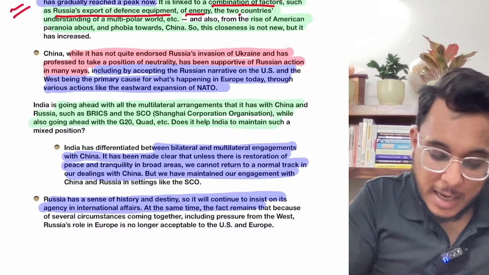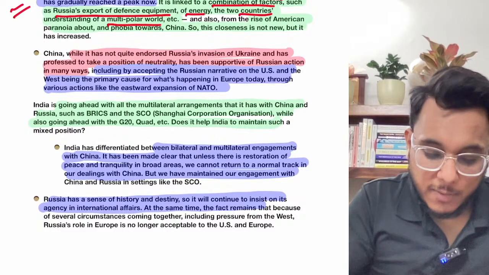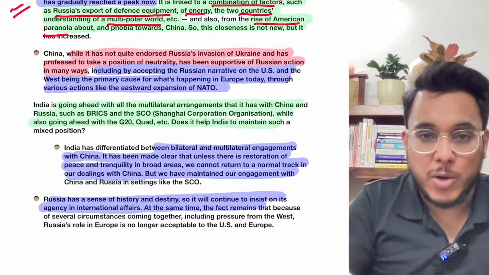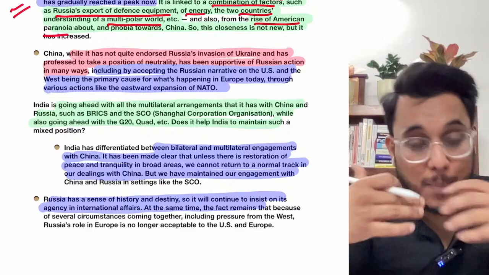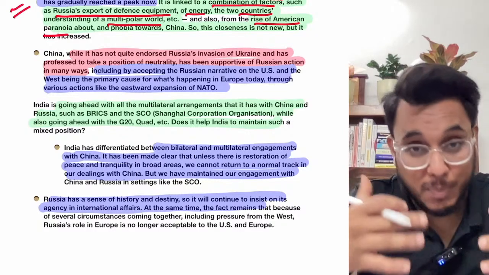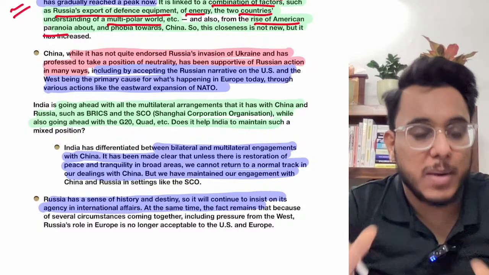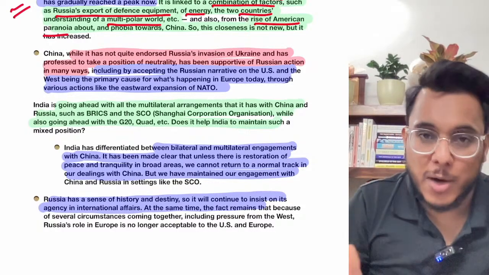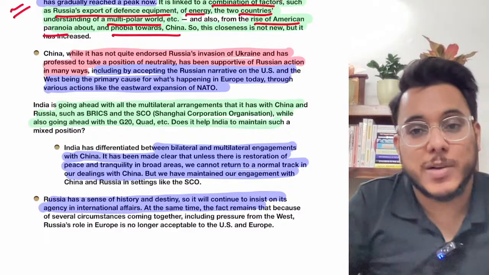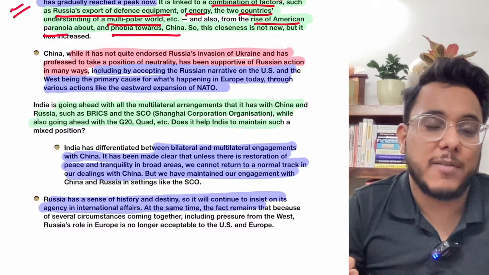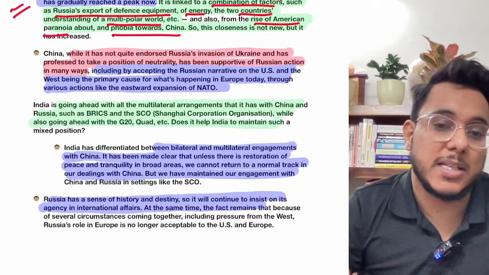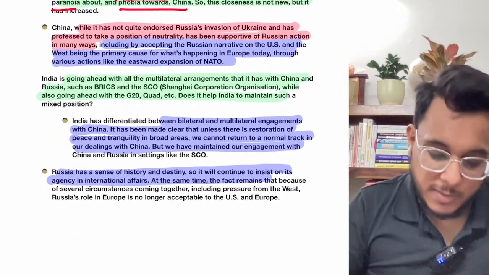The understanding of a multipolar world. The rise of American paranoia. American paranoia means that Russia and China think that if the USA remains important, then they can never become the superpower. So there is a kind of paranoia. At the same time, there is a phobia towards China. The USA also has a fear that China might challenge their hegemony in the future.